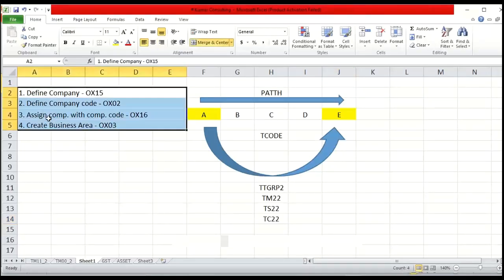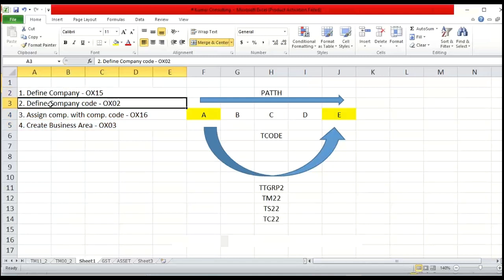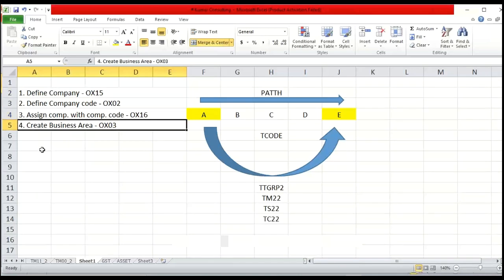How much time has it taken? Again, 1 hour, right? You can watch this video once or twice, and later, whenever you have to define a company code, assign it and create a business area, those 4 steps, you'll have a configuration document. I'll create another folder and name it configuration document.